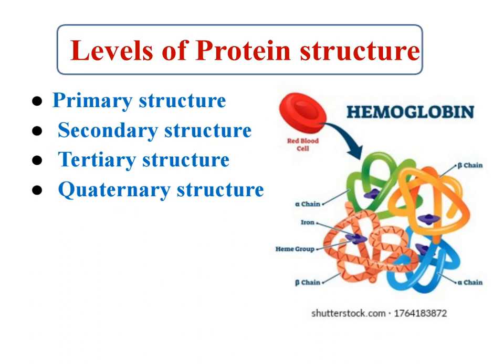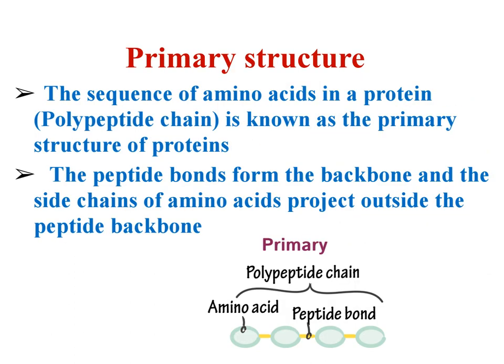Let's move on to the next. We are moving into structure of protein, and we know that protein structure is complicated, and we have to understand it by stages. These stages we call primary, secondary, tertiary, and quaternary structure. Let's look at each individually. What is the primary structure? Primary structure gives information about the sequence of amino acids present in the polypeptide or protein, and this we call the primary structure of protein.